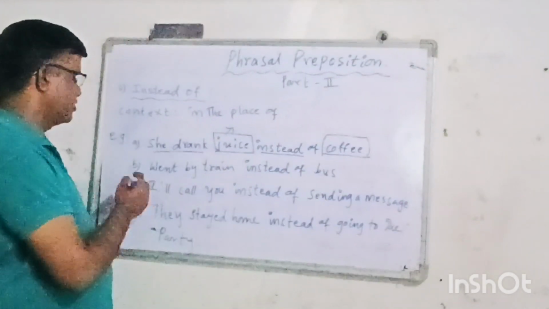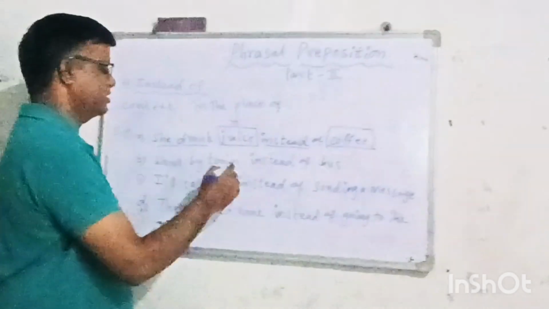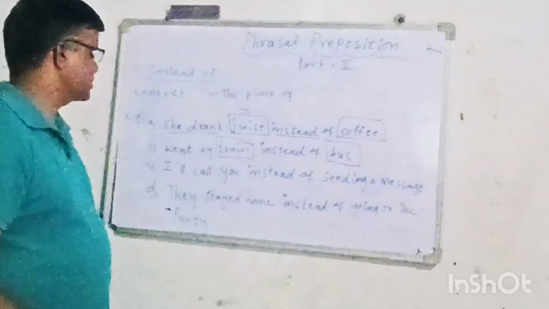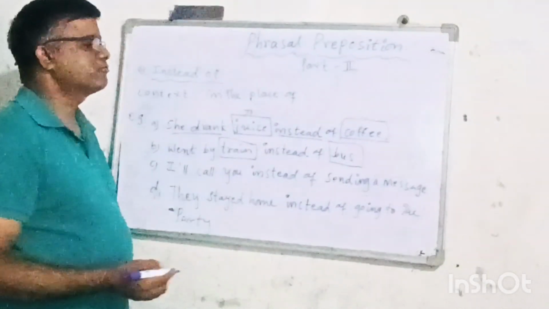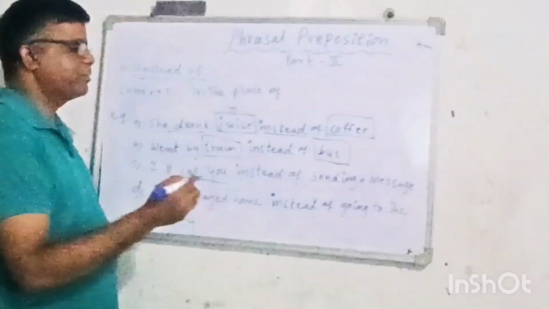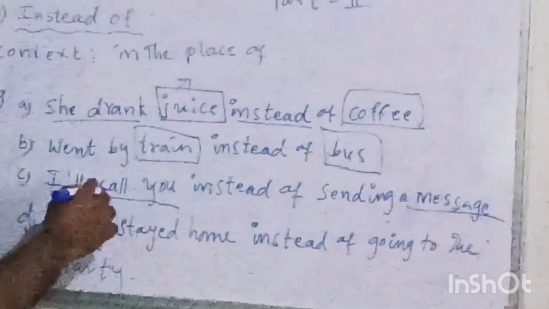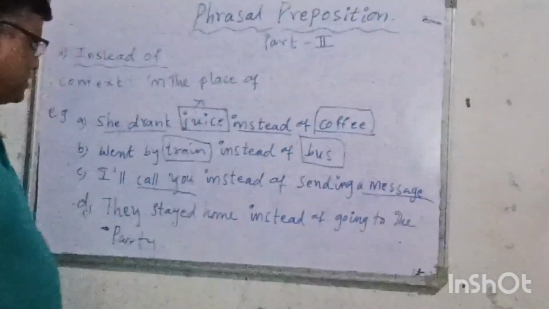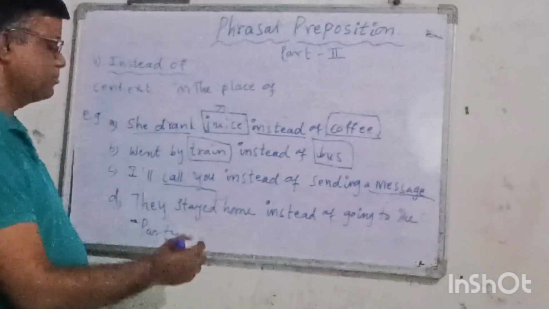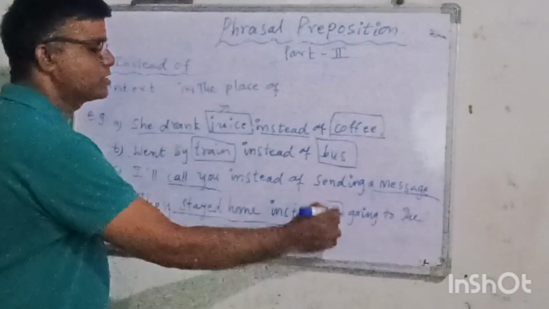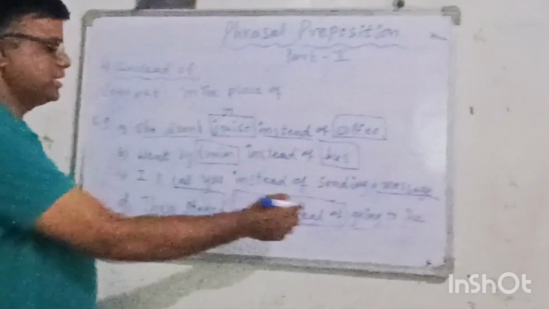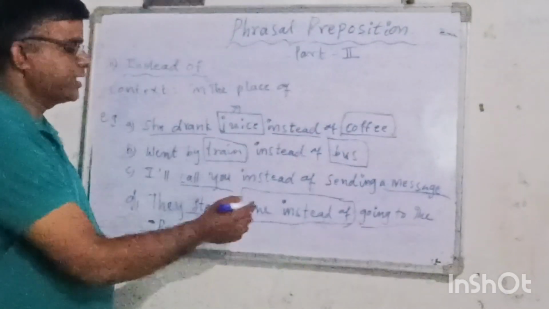We went by train instead of bus. So here, train is replaced by bus. I'll call you instead of sending a message. So instead of calling, he wants to send a message. Here phone calling is replaced by a message. They stayed home instead of going to the party. So here the party is replaced by staying home.